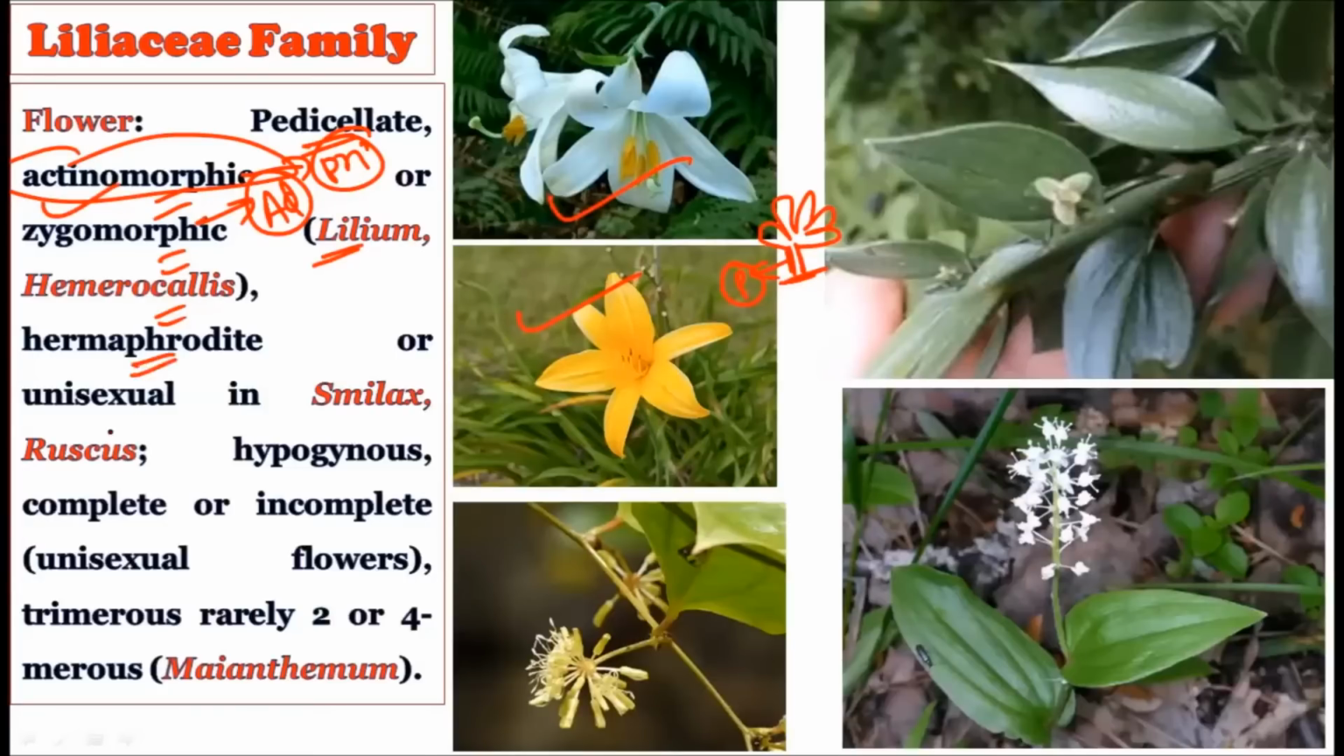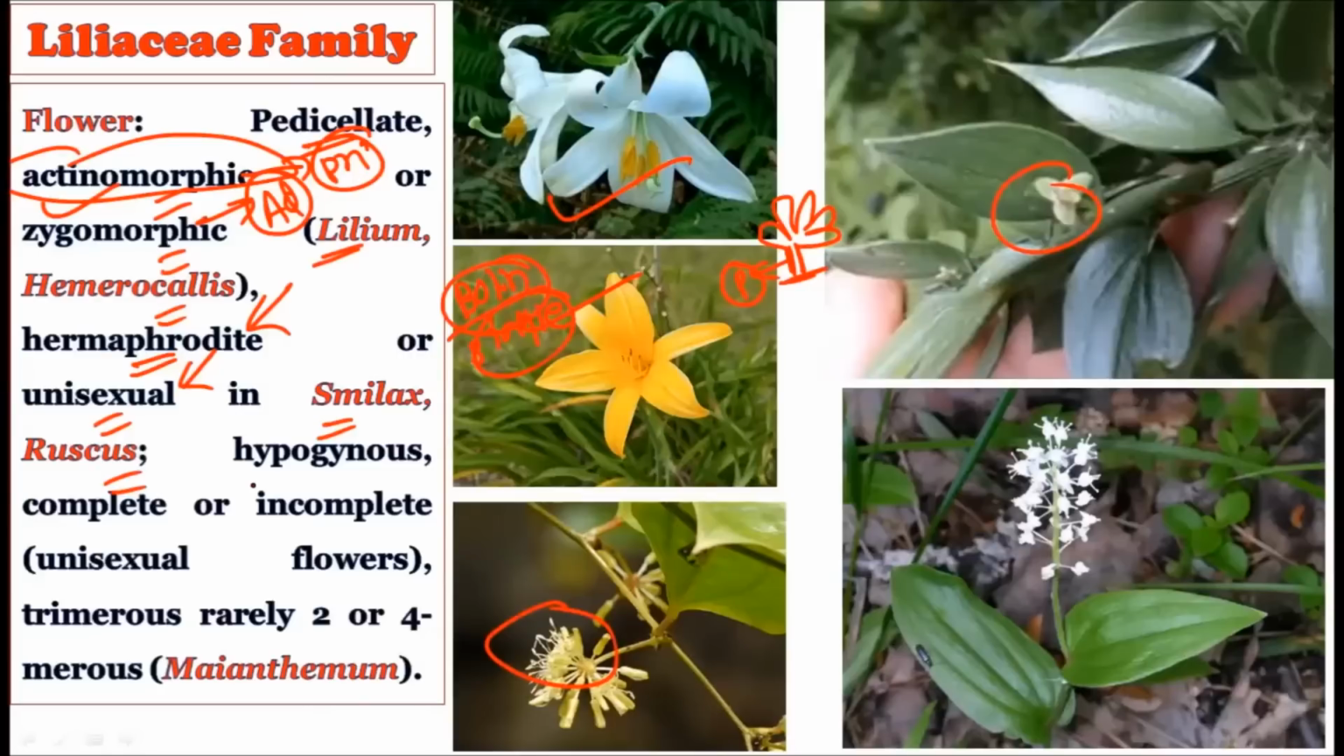Then the flower may be hermaphrodite or unisexual. That literally means the flowers are having both the sexes in the same flower, or having a single sex within the same flower. So androecium and gynoecium both are present; these are called hermaphrodite flowers. If only androecium or gynoecium is present, then we say the flower is a unisexual flower, that is, either a male flower or a female flower, as in the case of Smilax and Ruscus. See, this is Smilax and this is the Ruscus plant, and you will find the presence of unisexual flowers in these types of plants.